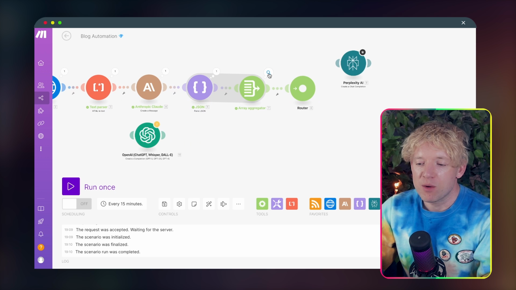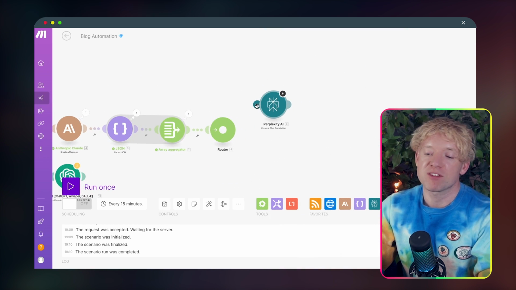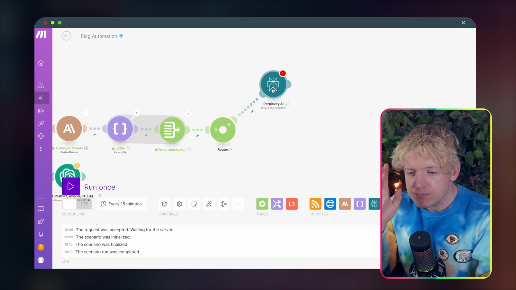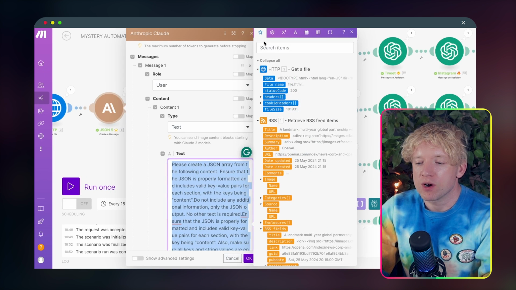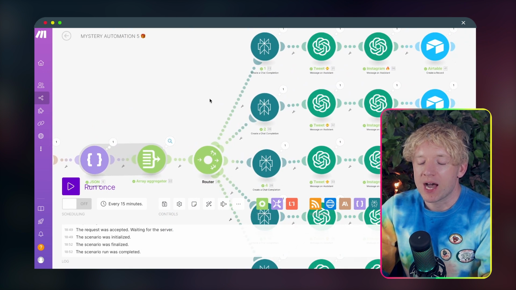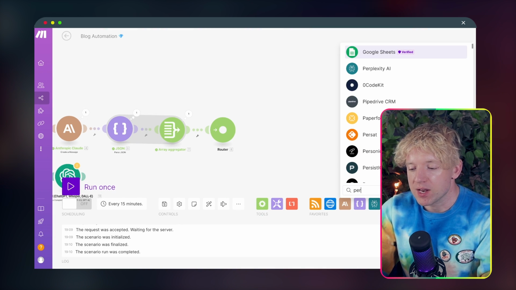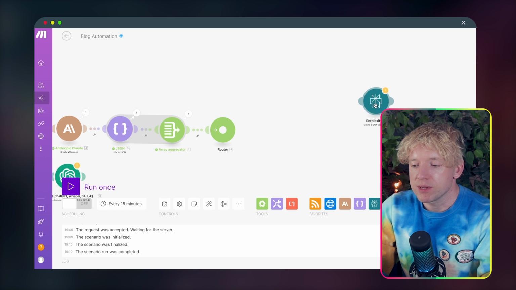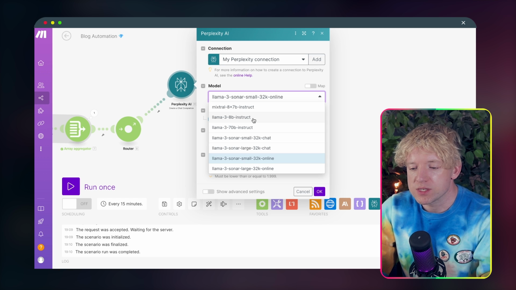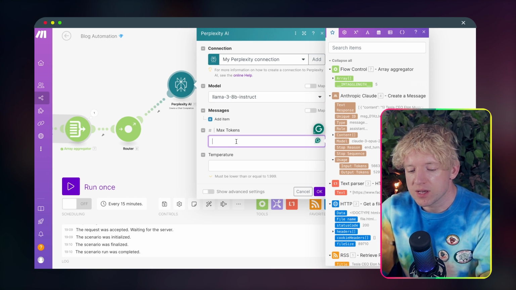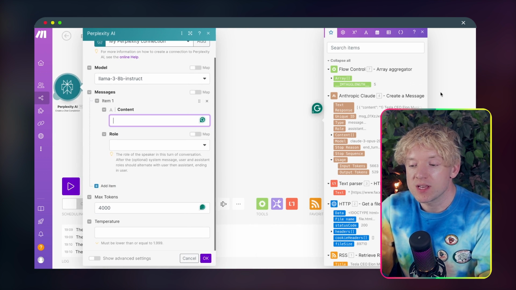Okay, cool. Now we've got Array Aggregator, and we've got all the stuff out now in bundles, which is incredible. Now what we need to do is connect it to Perplexity. So we click that one there, and this is where the cool magic happens. Now look, the question really becomes, how do we tell Perplexity to grab that, right? Because look, if I come over now, let's just say I delete this and I come down, I find Perplexity, correct chat completion, come here, connect it, click on him, come over, pick our preferred model, which is going to be this one, and then max tokens, again, 4,000, blah, blah, blah, come down to add item, content. Look, can you see, guys?